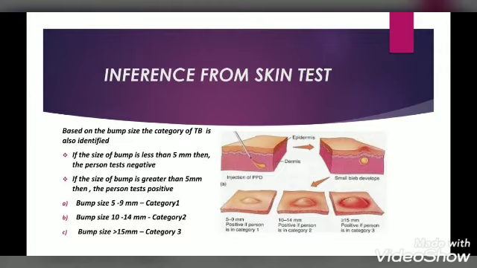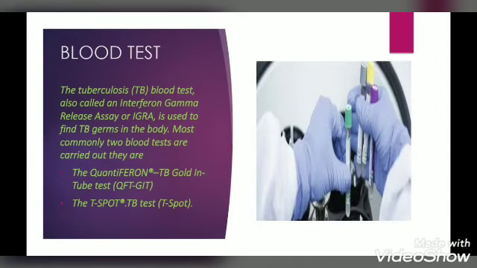A result of same test. If the bump size is less than 5 mm means the patient is negative to TB. If it is greater than 5 mm means it is positive to TB. And further, the positive patient depends upon the size fall into 3 categories. The first category consists of 5 to 9 mm size of bump. The second category consists of 10 to 14 mm of bump, and the third category consists of greater than 15 mm of bump size. The further tests were explained by Sonika.